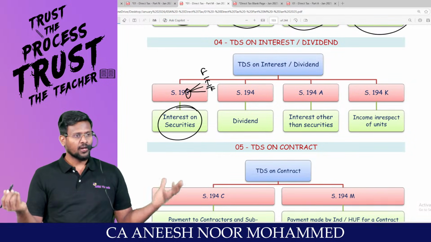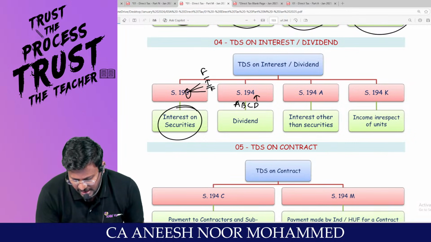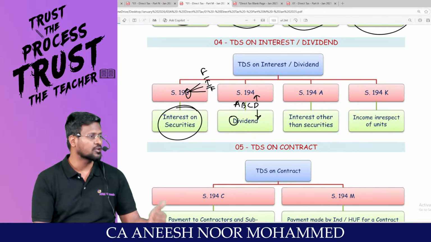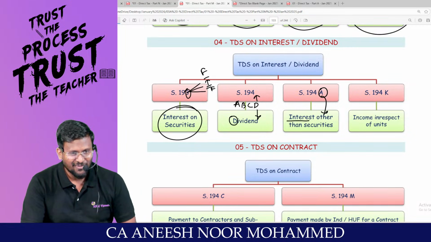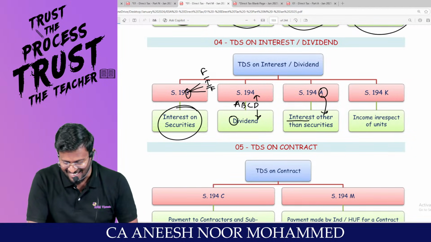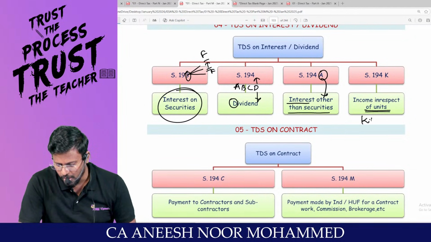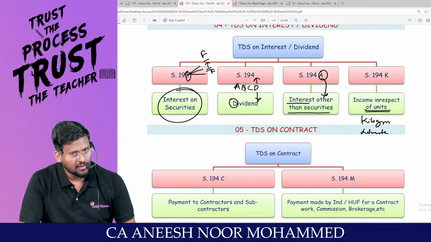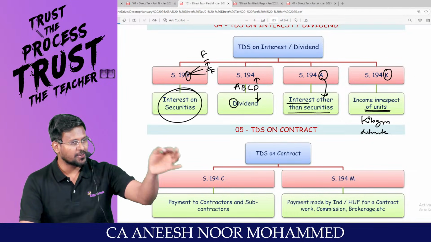Are you all really with me? 193, interest on securities. Sir, A, B, C, D. D is the fourth letter, so D stands for dividend. So 194, dividend. 194A, sir, interest other than interest on securities. Spelling changed. Are you all really with me? Sir, income in respect of units. My dear lovable students, kilogram is a unit. Liter is a unit. Kelvin. Temperature. Okay, right. I thought of some other name. So 194K, my dear lovable students, is a unit.